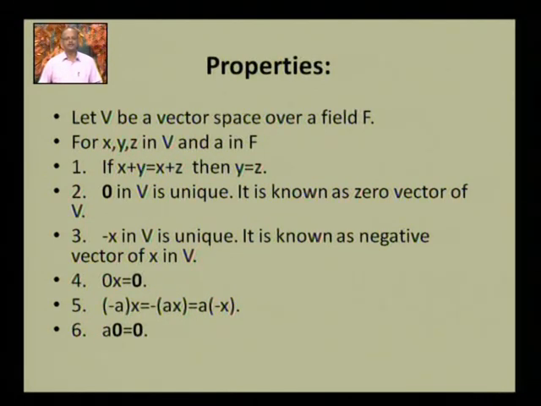Moreover, 0 multiplied with any element of V gives us the zero element of the vector space. Minus a multiplied with x is equal to the negative of ax and to a multiplied with negative x. They are all equal. Moreover, a multiplied with the zero element is equal to the zero vector.